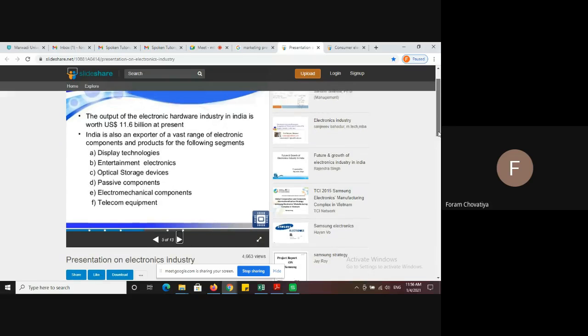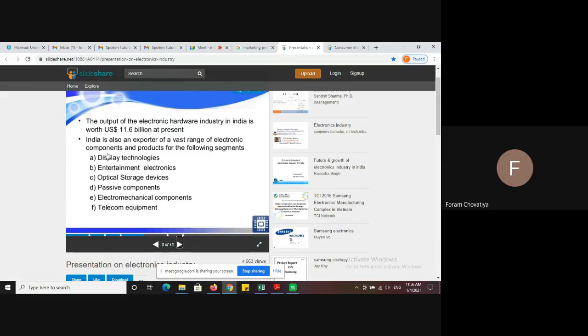Okay, the next slide is continuous in India. Which type of segments, components and products are available in India, and which type of things India exports to other countries. Okay, so you can write it down in this format, title form, continuous.